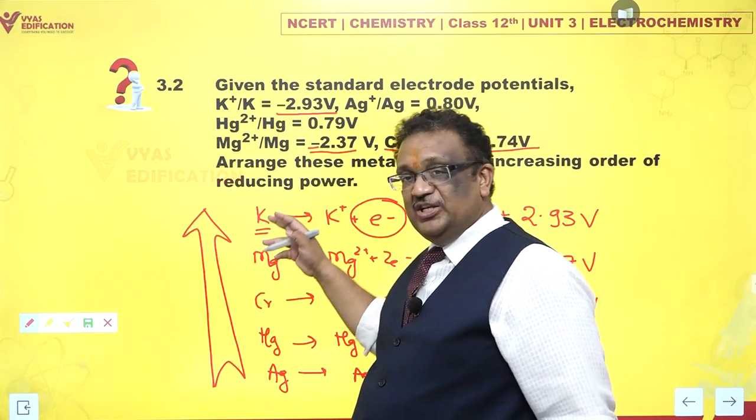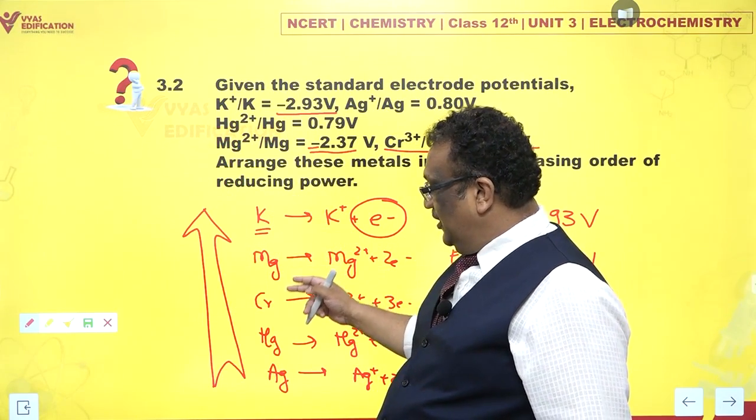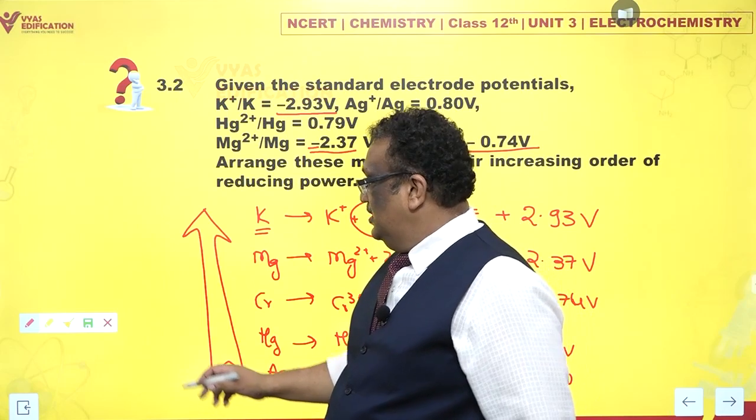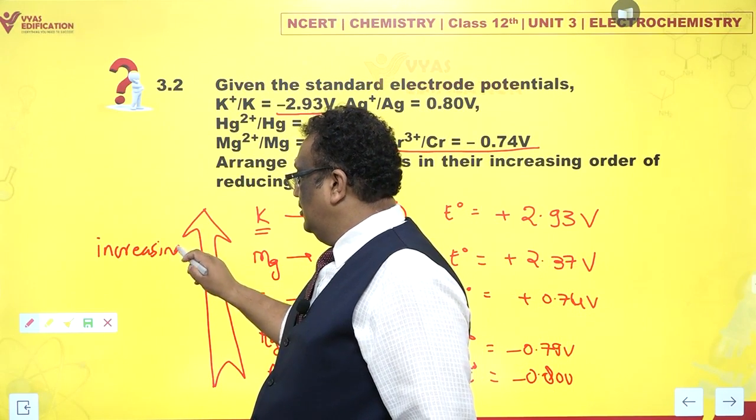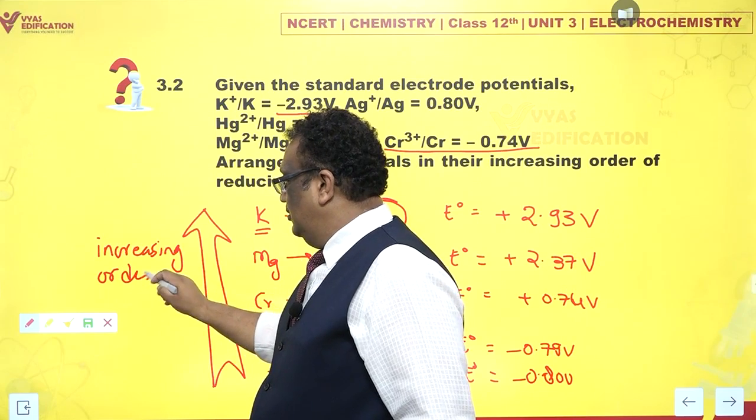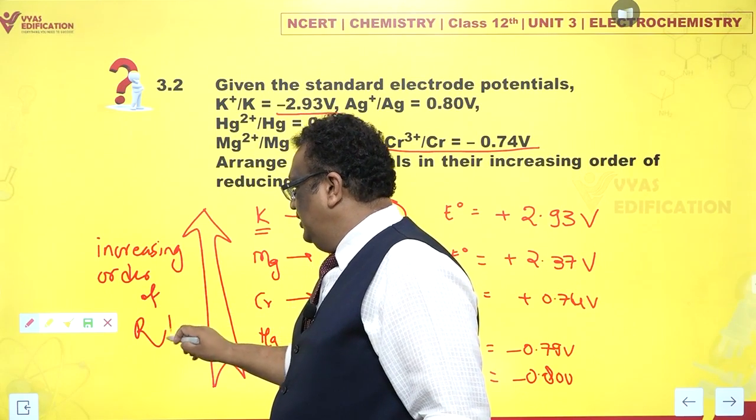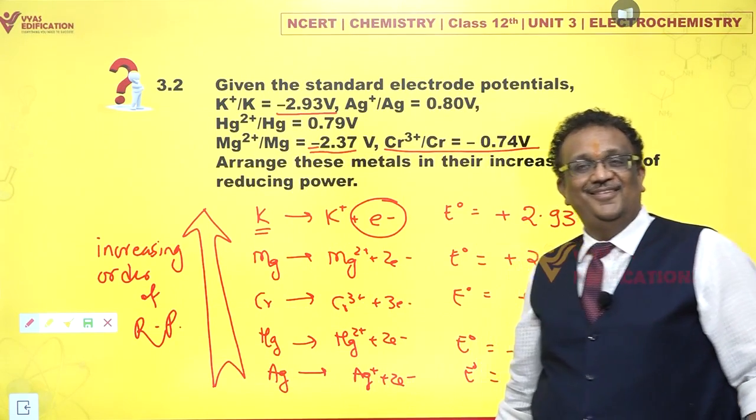Most powerful is potassium, less than that is magnesium, then chromium, then mercury, then silver. This is in increasing order of reducing power. Done?